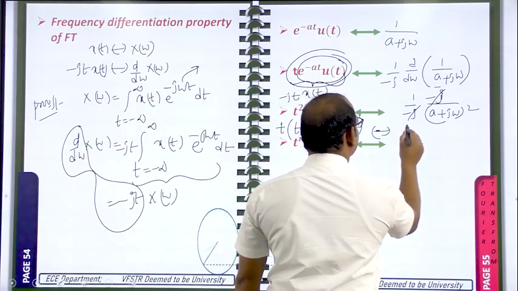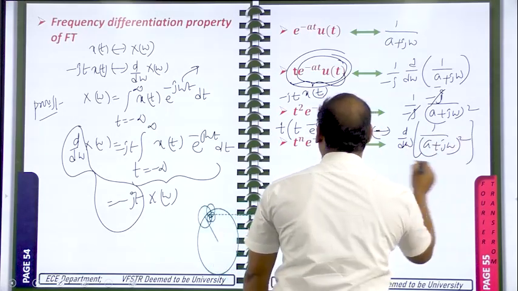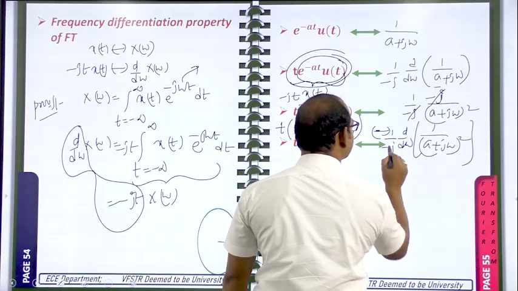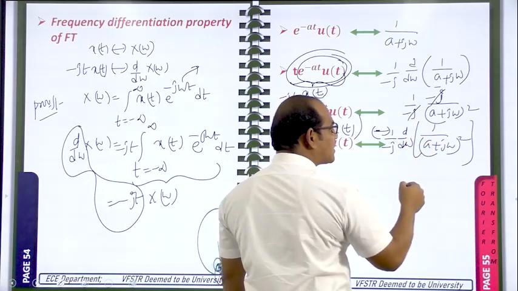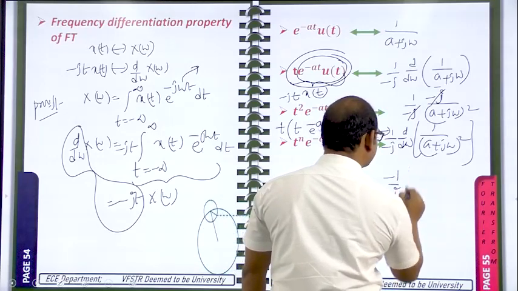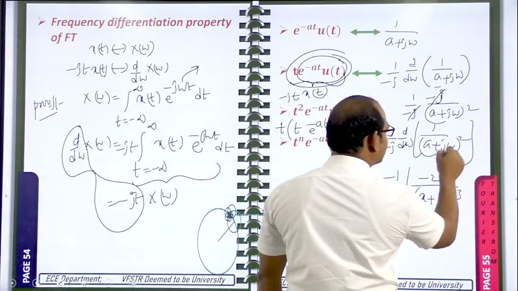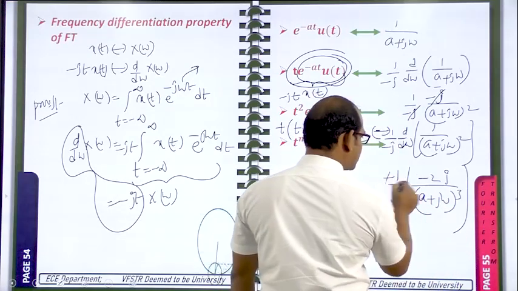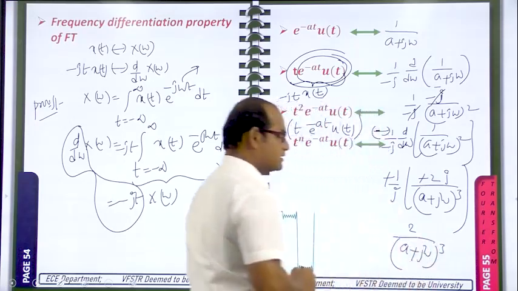It is having a Fourier transform j d by d omega of 1 by a plus j omega whole square. Actually, here minus jt is there, but in the given problem minus j is not there, so you take minus j in the denominator. Do the differentiation for this one. 1 by x square means minus 2 by x cube we will get. So minus 1 by j into minus 2 by a plus j omega whole cube, and the differentiation for this one will be j. Next, minus j into j will be cancelled, and it is 2 by a plus j omega whole cube you will get.